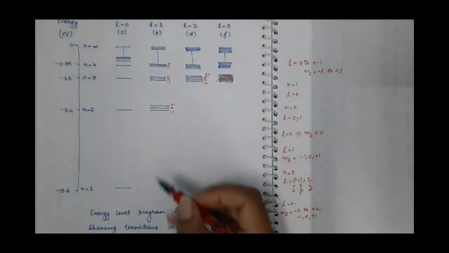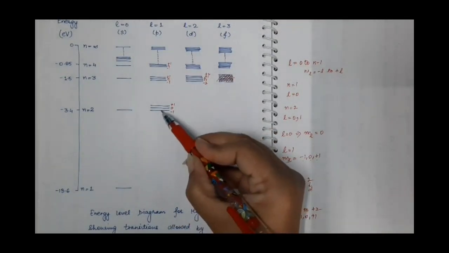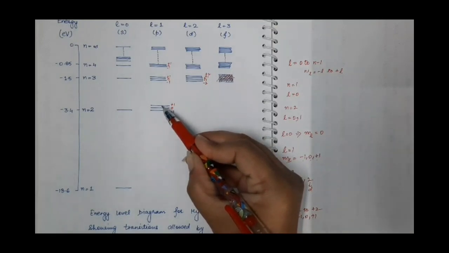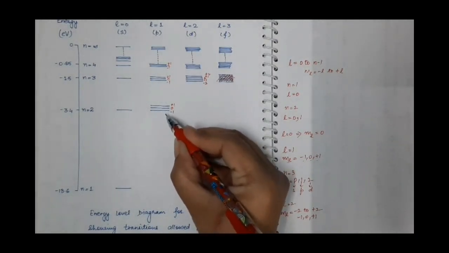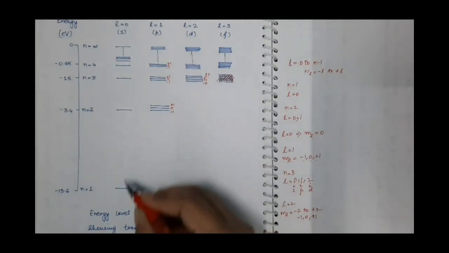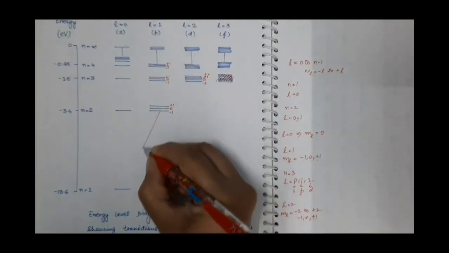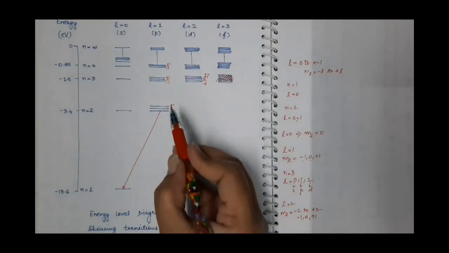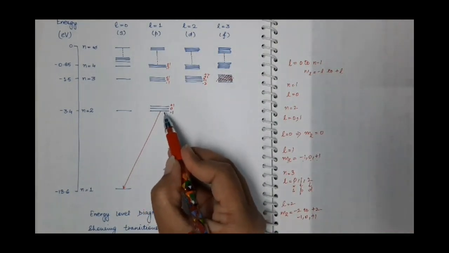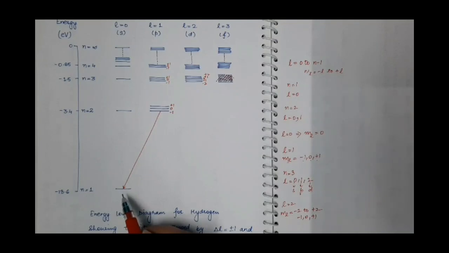How? Transition from any of these three states can take place to this state. It is an allowed transition. Why? Because for all these three, L is equal to 1 and for this L is equal to 0. So the change in L will be minus 1.